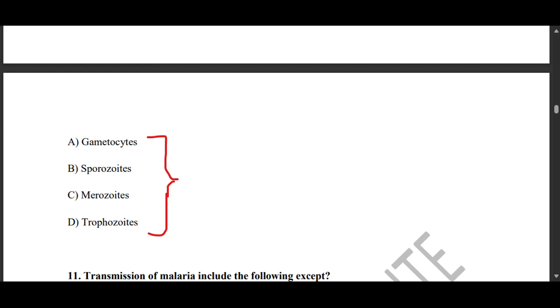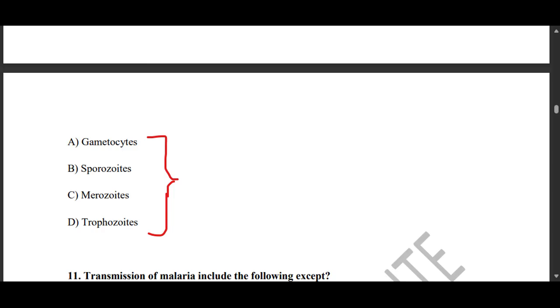First of all, remember when a mosquito ingests gametocytes during a blood meal, we have male and female forms. They will develop in the mosquito's midgut, and from there fertilization will occur and form the zygotes. So we are going to have ookinetes, oocysts, and sporozoites.